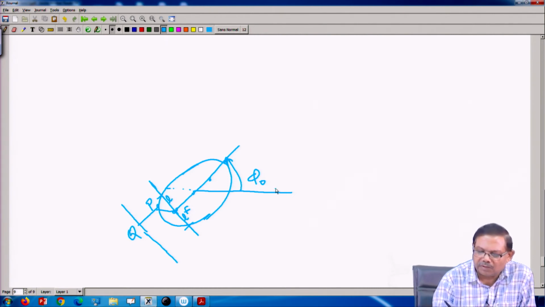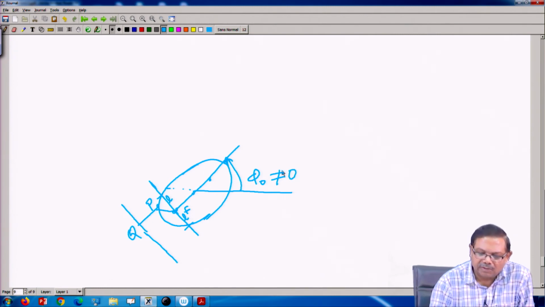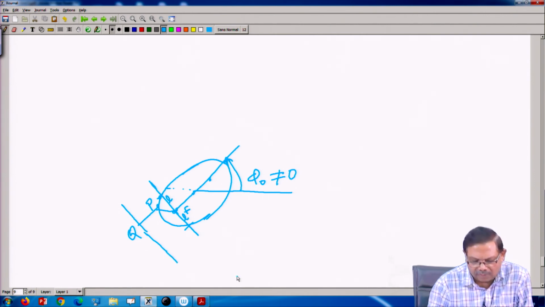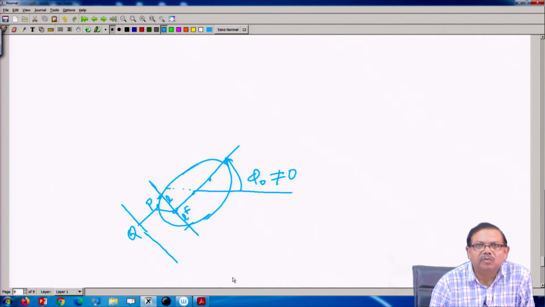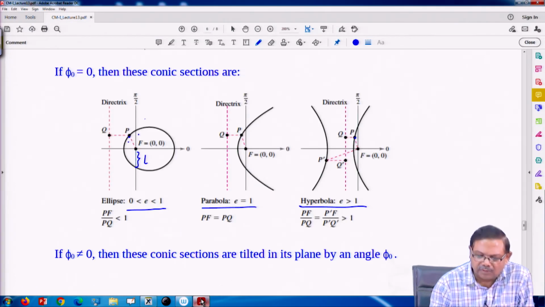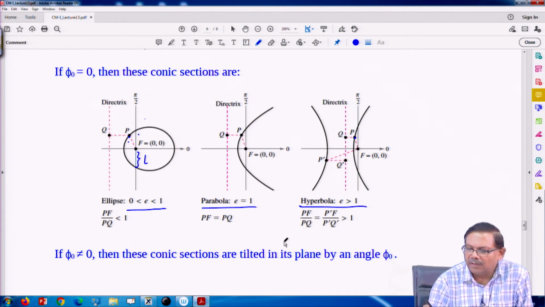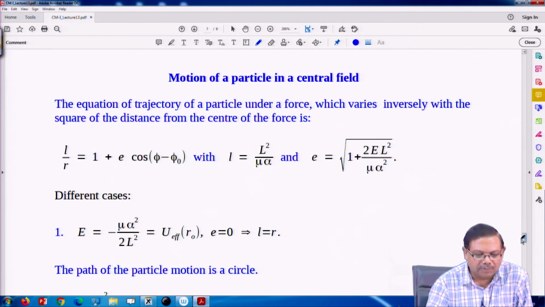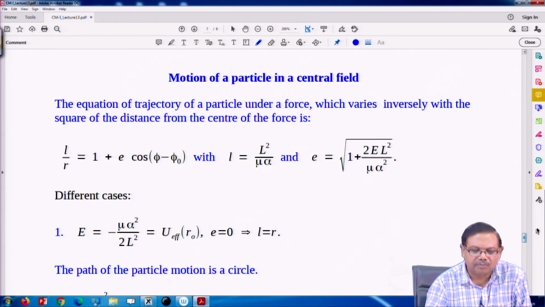So, if phi naught is not 0, then the ellipse or any conic section would be a little tilted, that is the difference. I can choose my reference line by rotating by phi 0 and setting phi 0 equal to 0, or there may be problems where phi 0 is already 0. So, that is the effect of phi 0, and various kinds of possibilities are there. Now look at the various possibilities in this kind of motion.